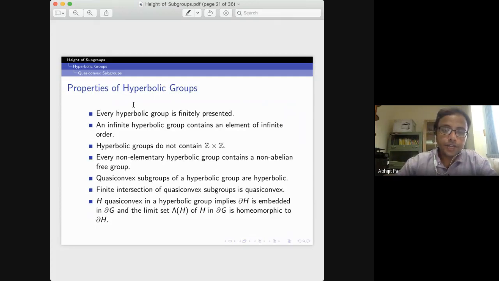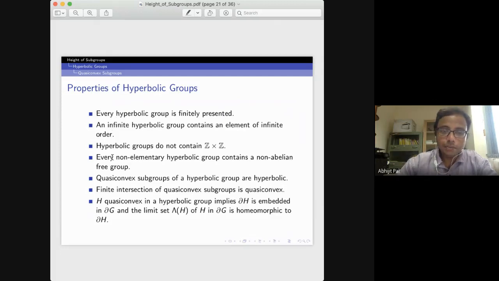And any infinite hyperbolic group always contains an element of infinite order. Most of these statements are group theoretic, but it requires geometry to prove them. And as I said before, hyperbolic groups do not contain Z cross Z. All this you can find in the book by Bridson and Haefliger.